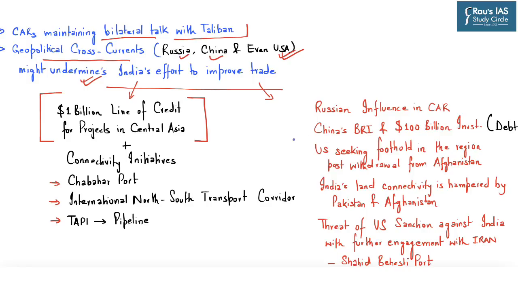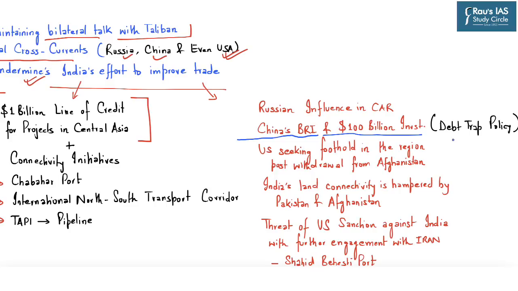Now, this can be countered by China's Belt and Road Initiative and $100 billion investment as a part of China's Belt and Road Initiative. Now, the flip side to this $100 billion investment is that this also creates a debt trap policy for these Central Asian countries. That is, China provides loan to these Central Asian countries. However, Central Asian countries will not be able to repay back the interest along with the principal amount. And this overall leaves these countries under a huge debt from Chinese government.